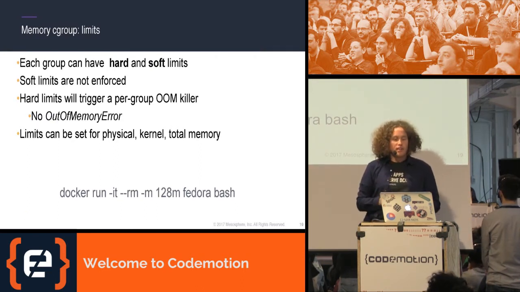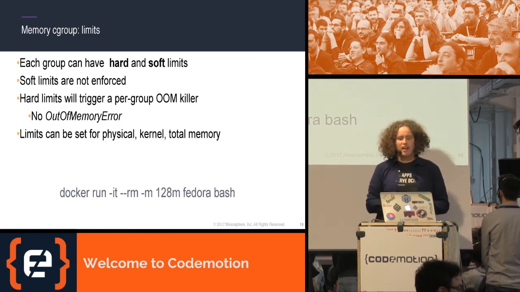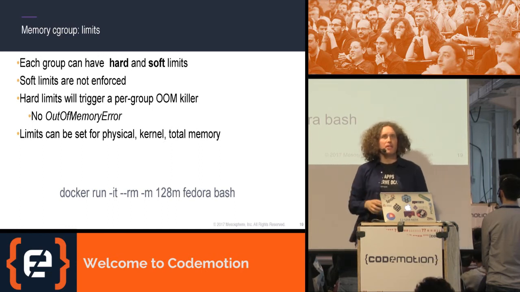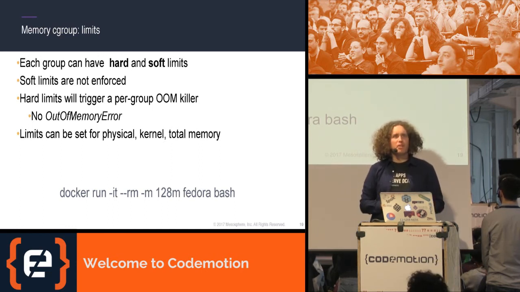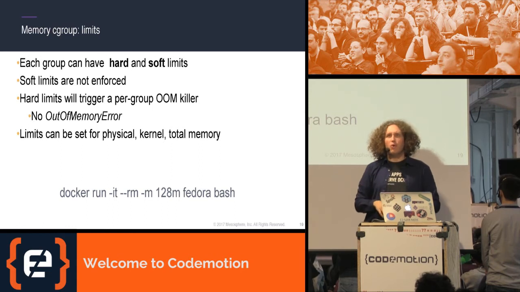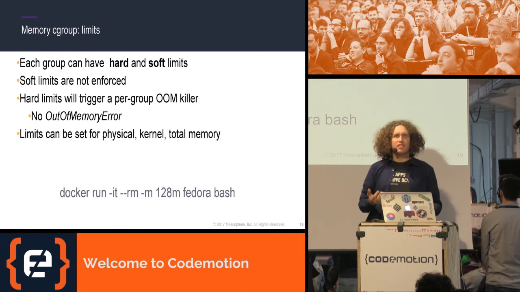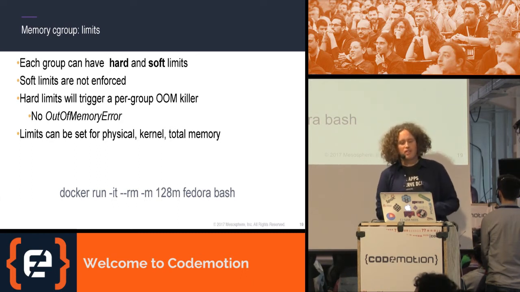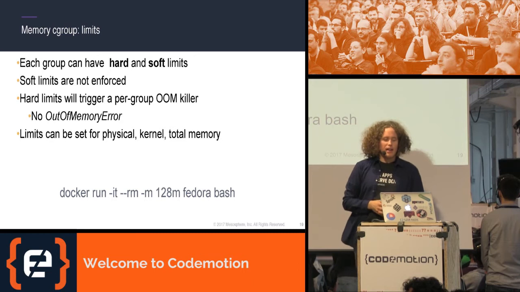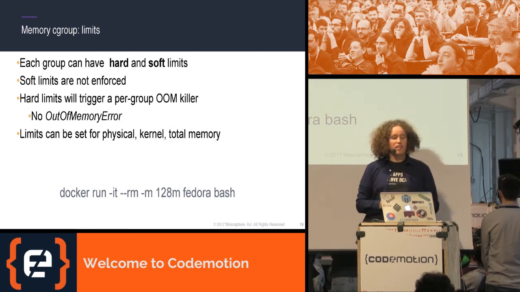If we stick to this memory example, this limit we just said, we can actually enforce it in different ways. So we can have hard limits or soft limits with memory. Soft limit means we only get a warning, and they tell us, hey, don't use more memory, but nothing will actually happen. The default way, for example, how Docker uses it, is to say we have hard limits.